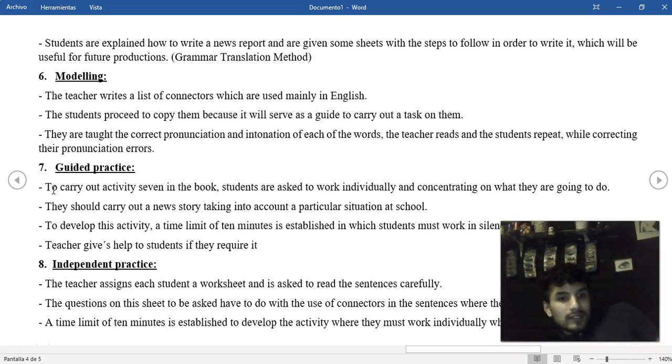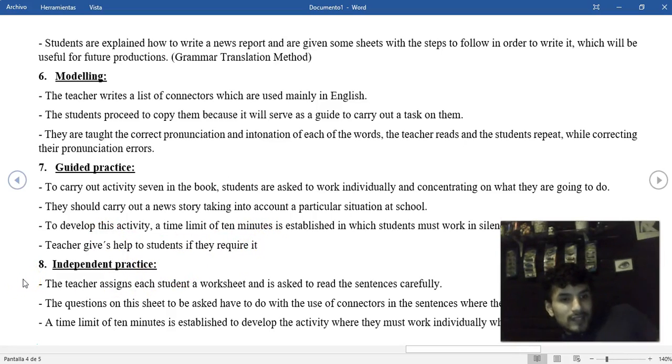To develop this activity, a time limit of 10 minutes is established in which students must work in silence. Meanwhile, I'm going to give help to my students if they require it, and monitor the activity.